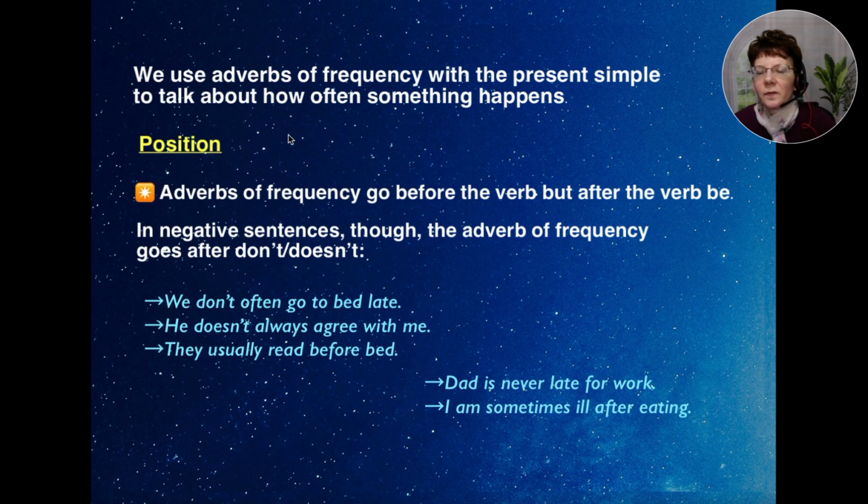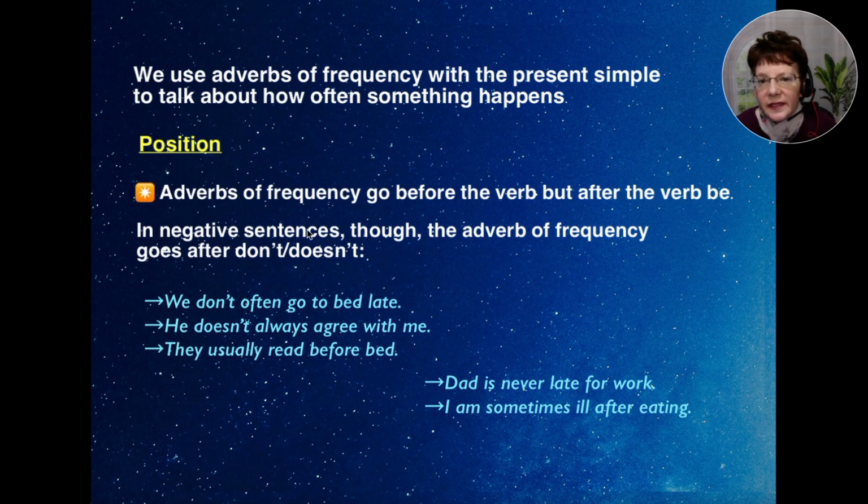Okay, so we use adverbs of frequency with the present simple to talk about how often something happens. So let's look at position. Adverbs of frequency go before the main verb, but after the verb be.